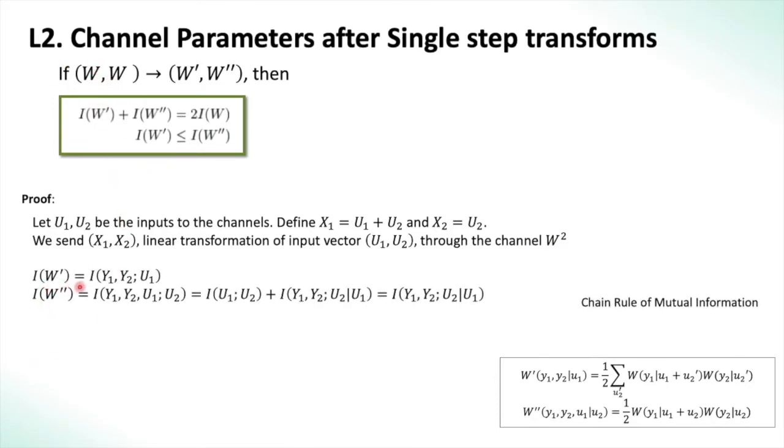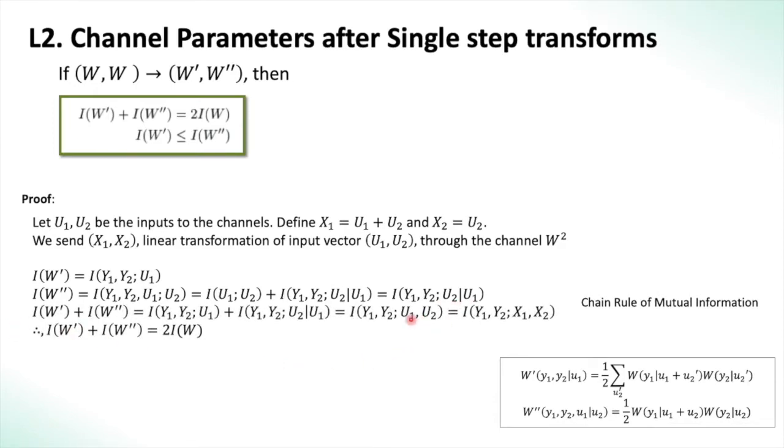Now, I of W prime is the mutual information between Y1, Y2 and U1. And then we also have I of W double prime, which is equal to I of Y1, Y2, U1 and U2. Using the chain rule of mutual information, this becomes I of U1 and U2 plus I of Y1, Y2 and U2 given U1. But since U1 and U2 are independent bits, the mutual information between them goes to 0. So I of W double prime becomes equal to I of Y1, Y2 and U2 given U1.